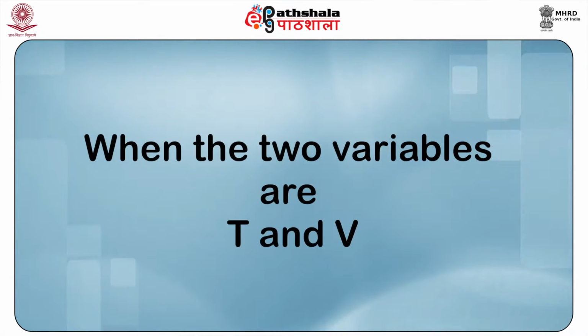Entropy of the system depends on the state of the system, that is, on temperature, pressure and volume. For a pure gaseous substance, the value of entropy is dependent only on two of the three variables P, V and T. Generally, T is taken as one of the variables, therefore the two variables to be considered are either T and V or T and P. Let us see case 1, when the two variables are T and V.